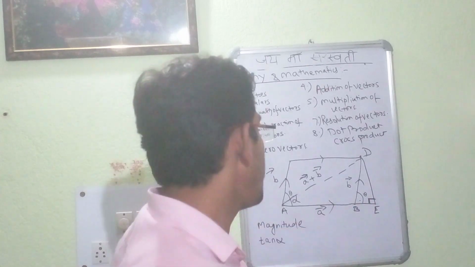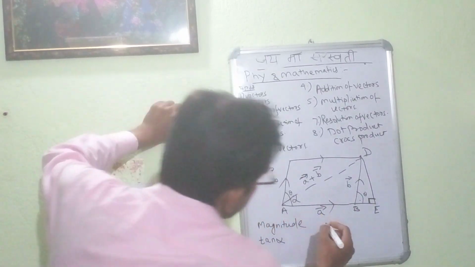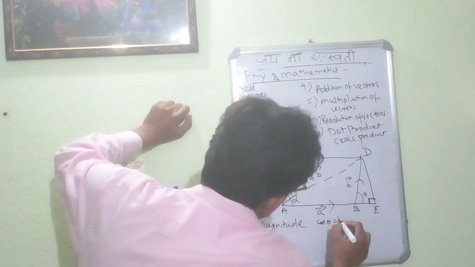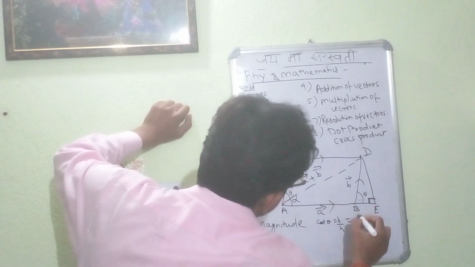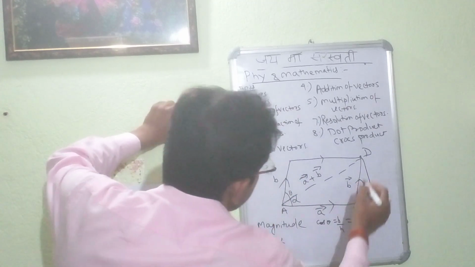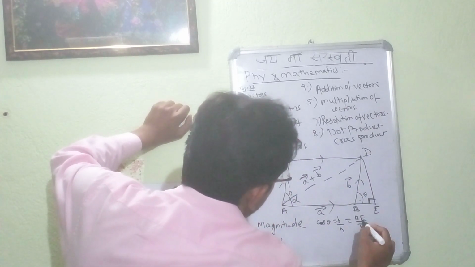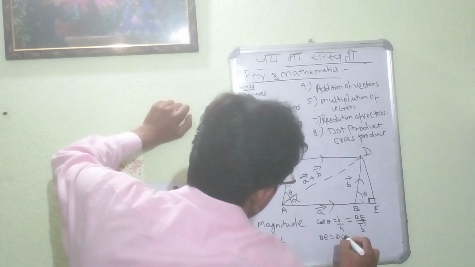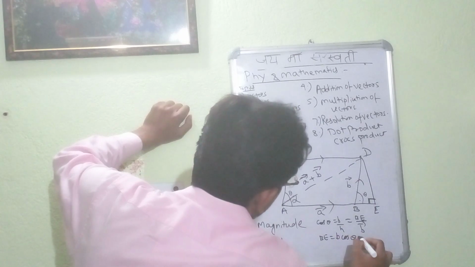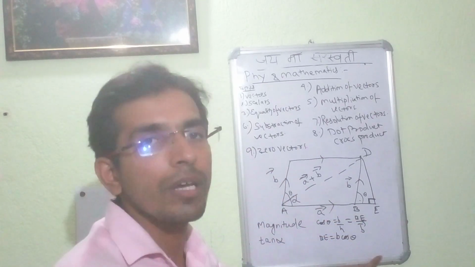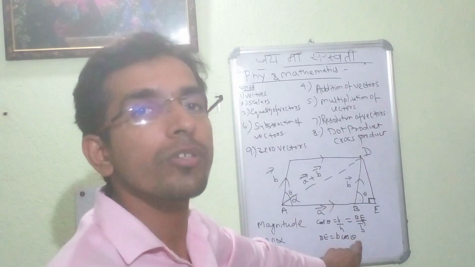We have to calculate the base. Cos theta is equal to base by hypotenuse. The base is BE, the hypotenuse is vector B. So BE is equal to B cos theta. We have found the value in terms of cos theta.